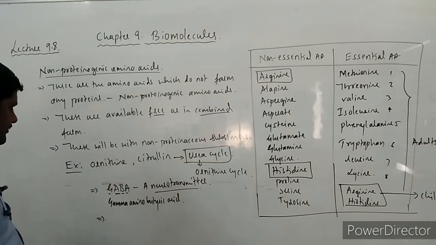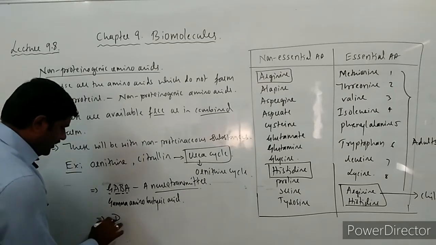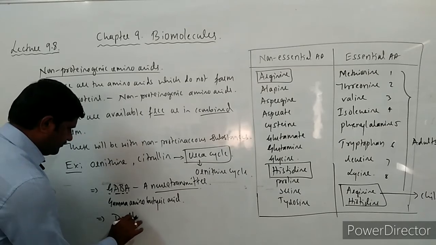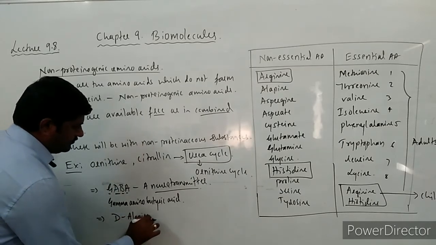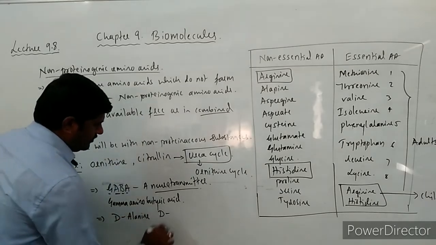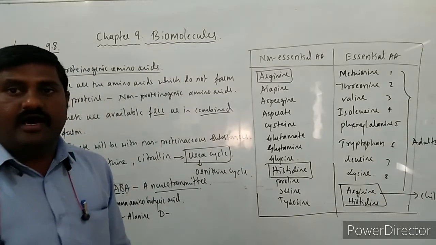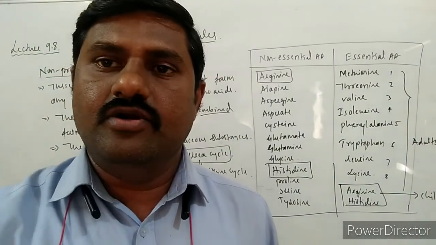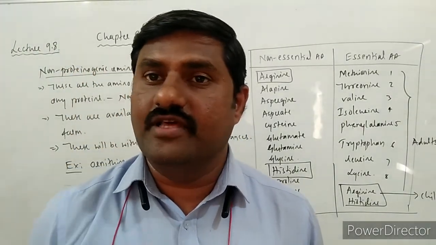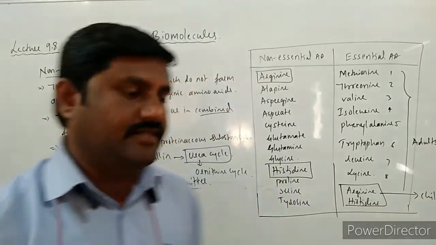And one more: D-alanine as well as D-glutamic acid are involved in the formation of bacterial cell wall.